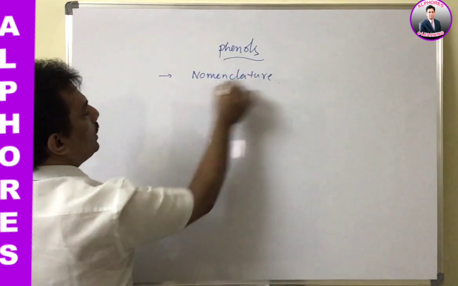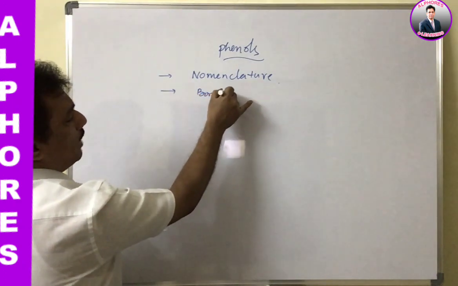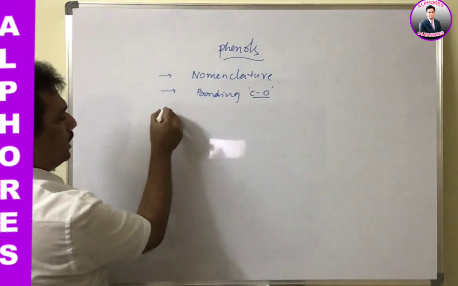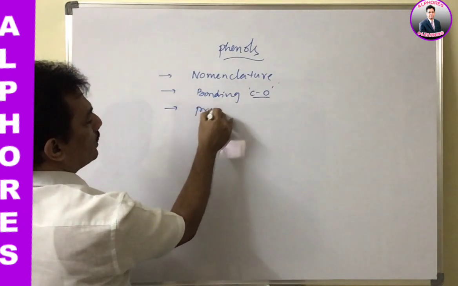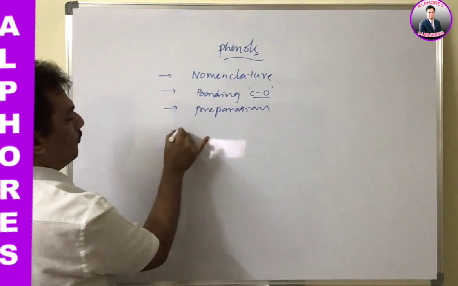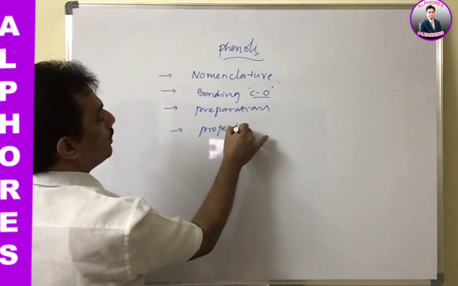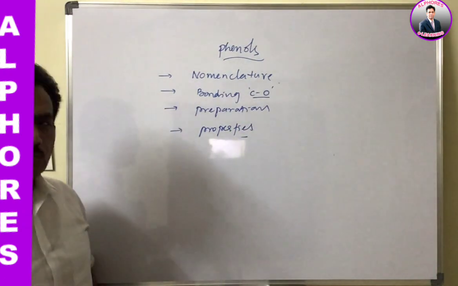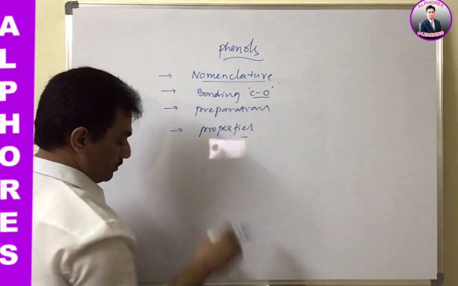Then the bonding, that is the bonding between carbon and oxygen in phenol, and then we have to enter into the preparations, and then we have to study the properties of phenol. This stepwise study we have to do. Clear? And now first let us enter into nomenclature.